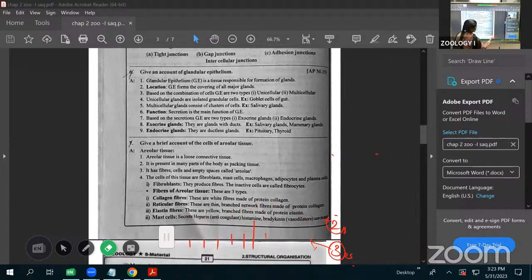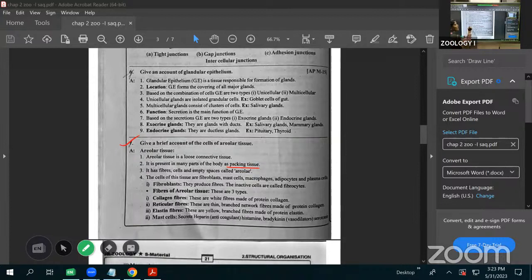Next one is the areolar connective tissue. The connective tissues, one type of tissue is called the areolar connective tissue. Mainly the areolar connective tissue is the packaging tissue. Packaging means between two organs and two organ systems, any space that is there is packed by this type of tissue. That's why we call it a packaging tissue.